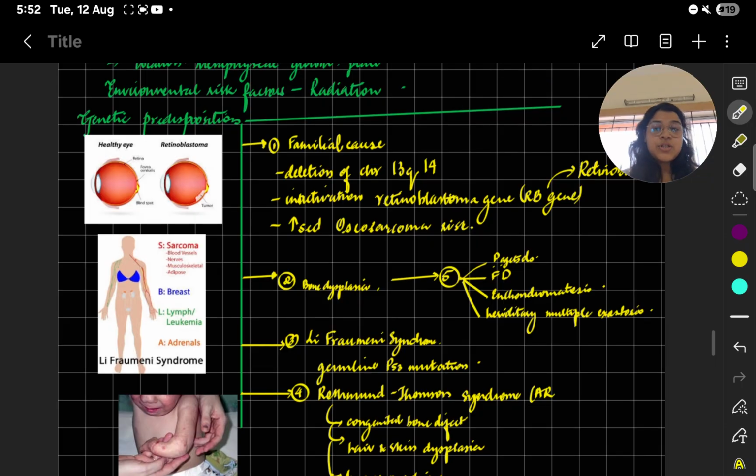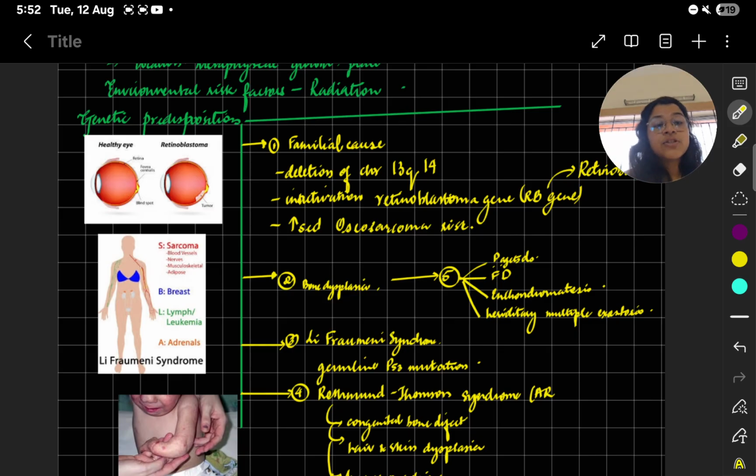Now in genetic predisposition, there are four things to remember. First is familial cause. Just remember, once you know osteosarcoma in genetic, there will be four causes. The first cause will be familial. In the familial, there will be deletion of 13q14. Just remember 13q14. I told you in the first video how to say this. 13q14 you have to remember. 13q14 for osteosarcoma, deletion of this.